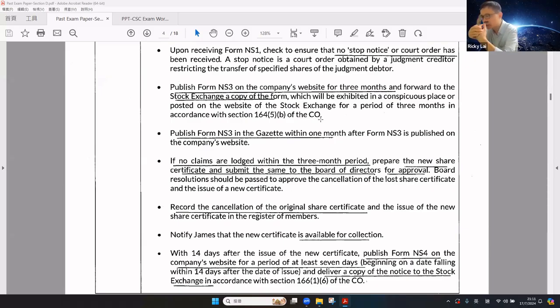With no claim made within the 3-month period, the company should prepare a new share certificate and submit it to the board for approval. A board resolution should be passed to approve the cancellation of the lost share certificate and the issue of a new share certificate. Then record the cancellation of the original share certificate and the issue of the new share certificate in the register of members. Then notify Jing that the new share certificate is available for collection.